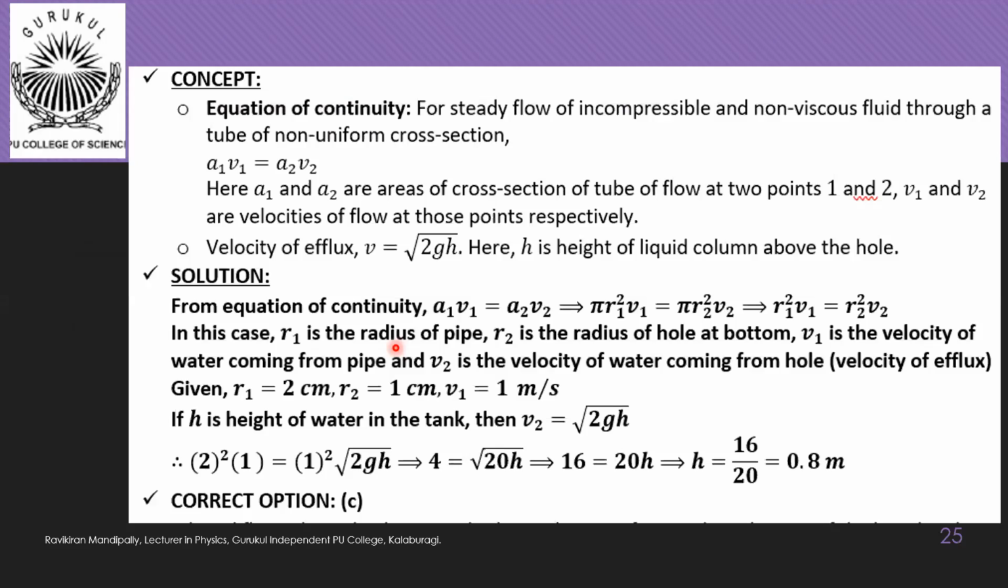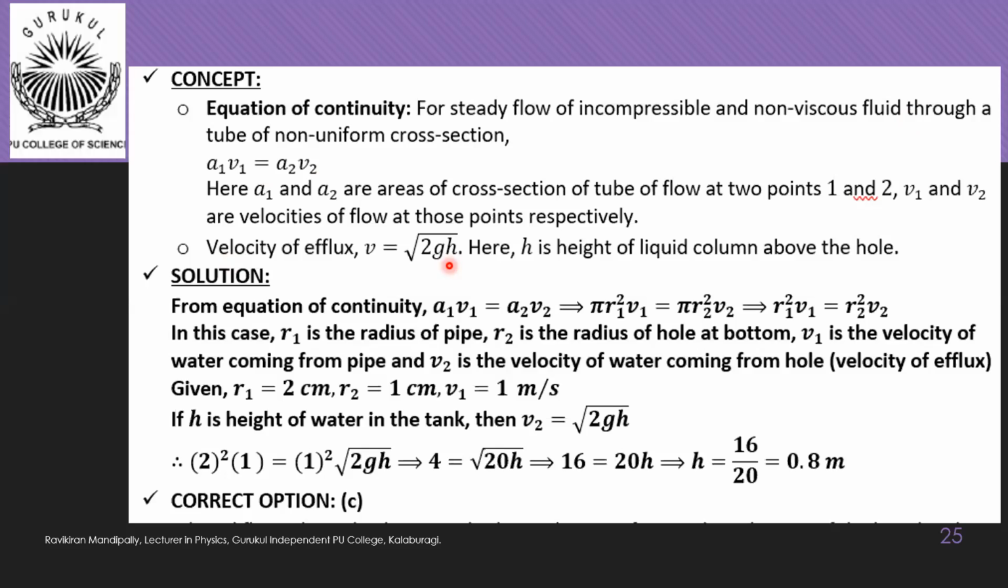So here we are going to use the equation of continuity, that is A1 V1 is equal to A2 V2. In this case, there is a hole at the bottom of the tank, so the liquid will be coming out of the hole. That will be called as efflux, and velocity of that efflux will be given by the formula V is equal to root 2gh. This is from Torricelli's theorem, one of the applications of Bernoulli's principle. So V is equal to root 2gh will be the velocity of liquid coming out of the hole.